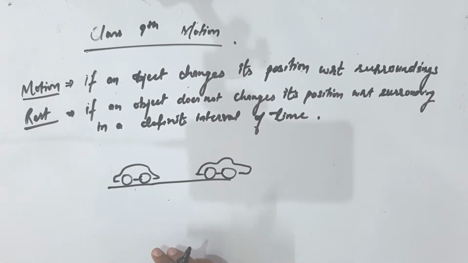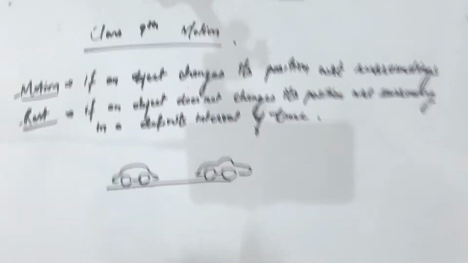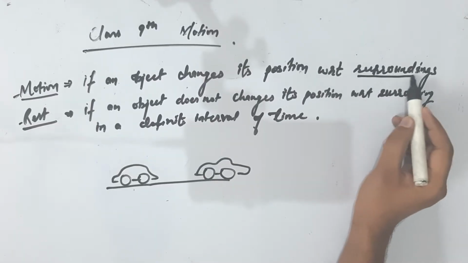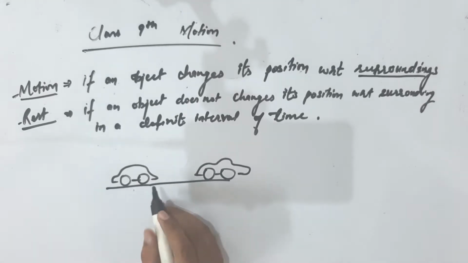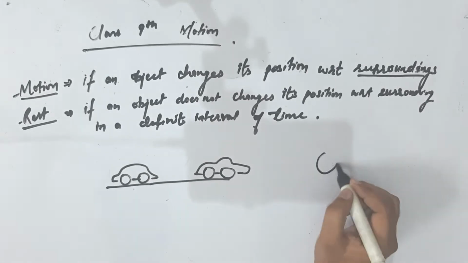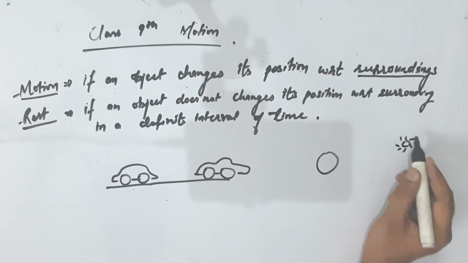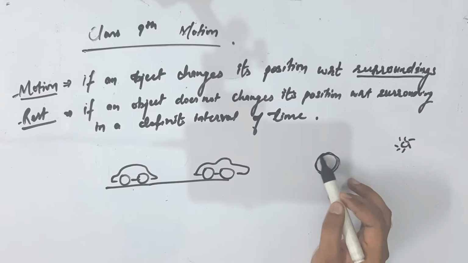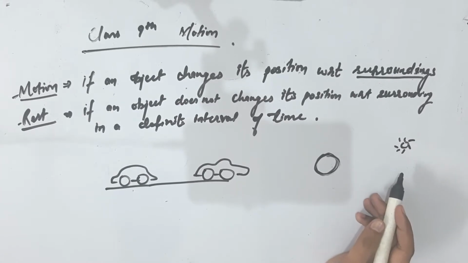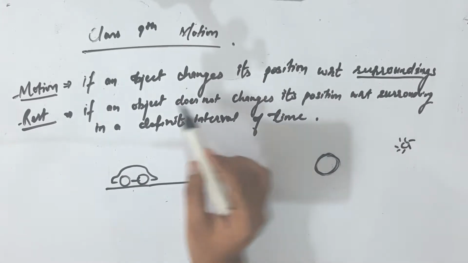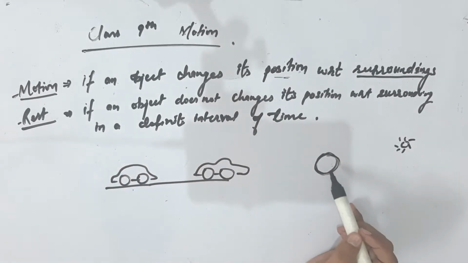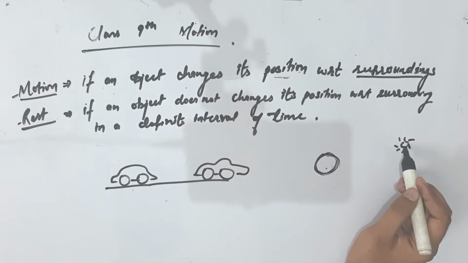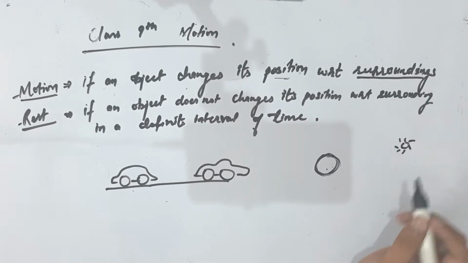So whenever we try to compare whether the object is in motion or whether the object is at rest, we just need to remember the surroundings. What it means is, whenever we compare two objects like earth and the sun, we can say earth is moving with respect to sun. Why is it called moving? Because the position of the object is changing with respect to another object. This other object is called the surrounding.